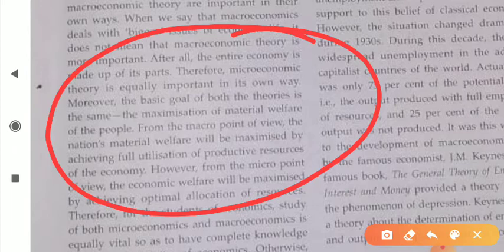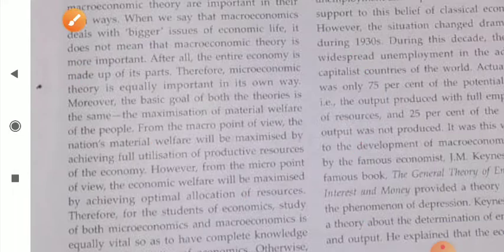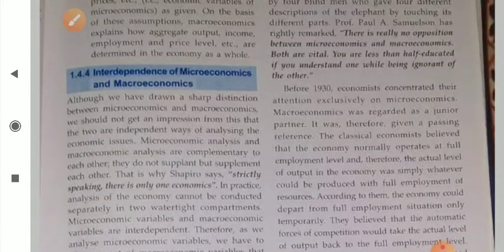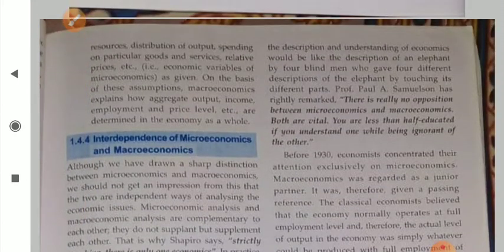From the macro point of view, the nation's material welfare will be maximized by achieving full utilization of the productive resources of the economy. From an individual or micro point of view, your objective is to earn maximum satisfaction. So the objective is the same but the perspective is different.